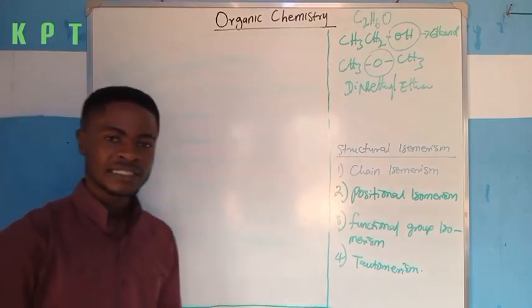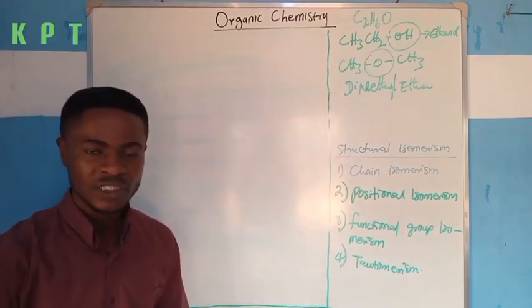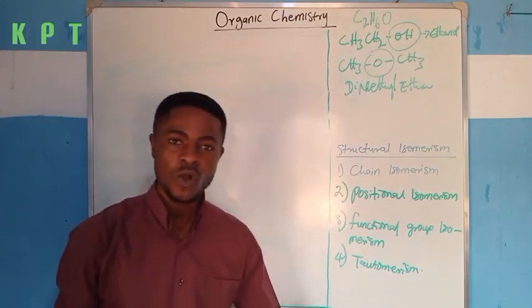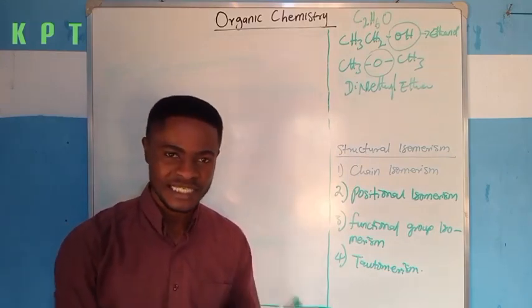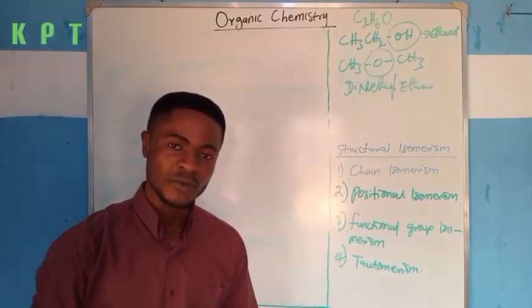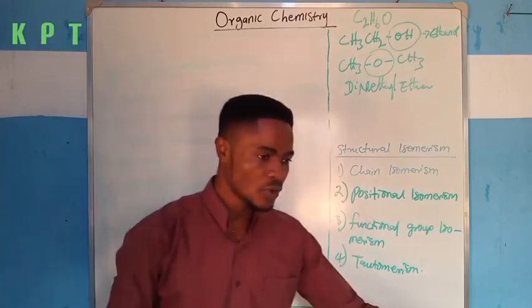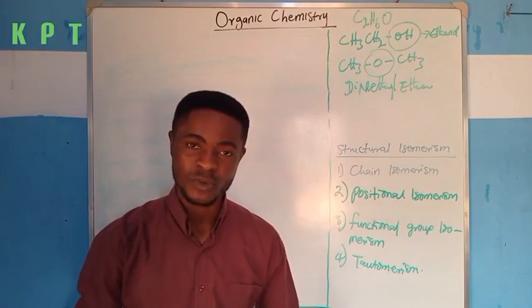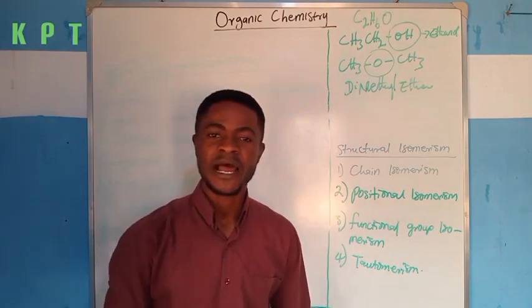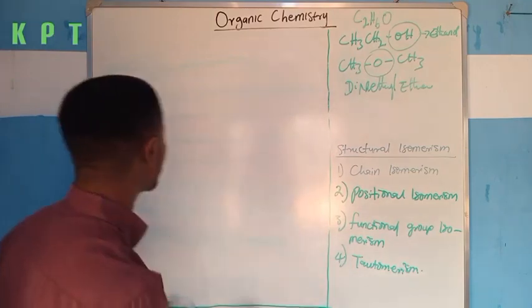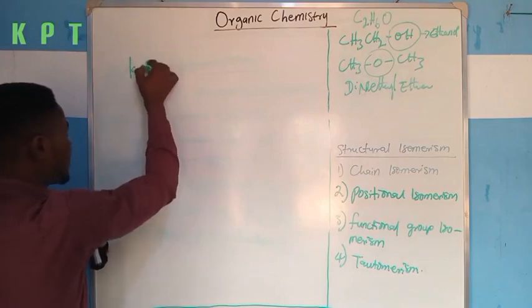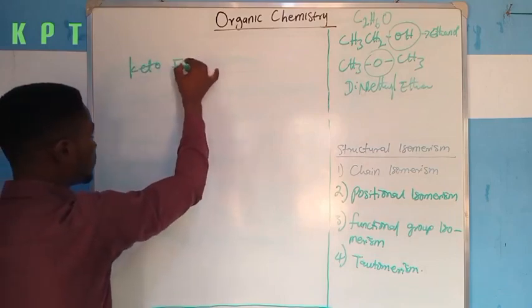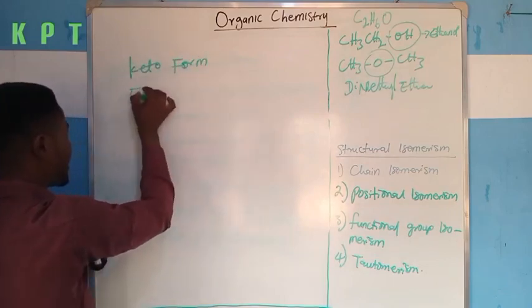Okay, now understanding tautomerism is nothing but a phenomenon whereby two or more organic compounds possess the same molecular formula but differ in their keto and enol form. For us to understand their differences, we must understand what is keto form and what is enol form. So this is what I mean by keto form, and this is enol form.